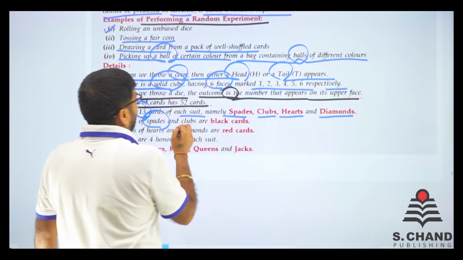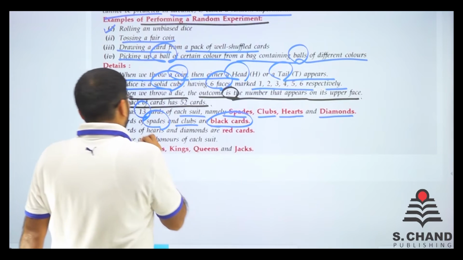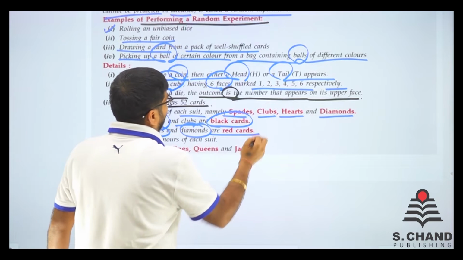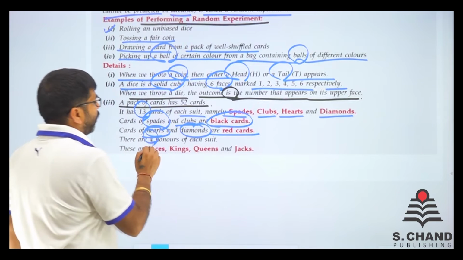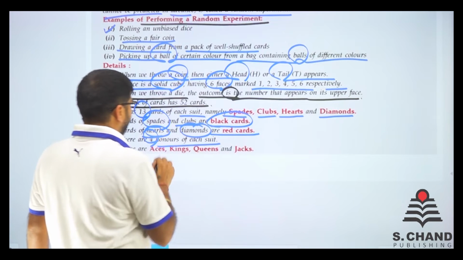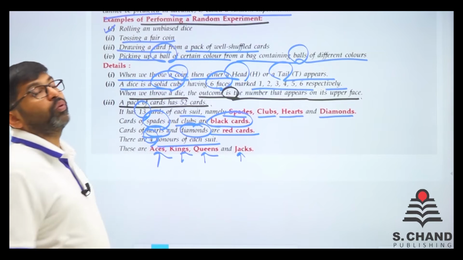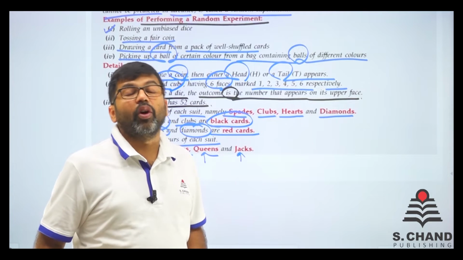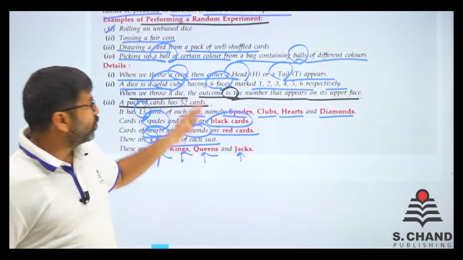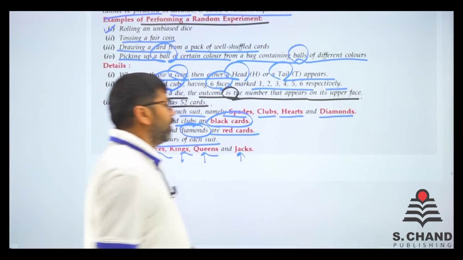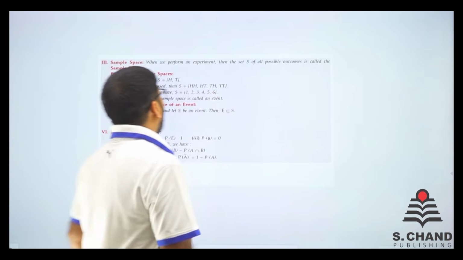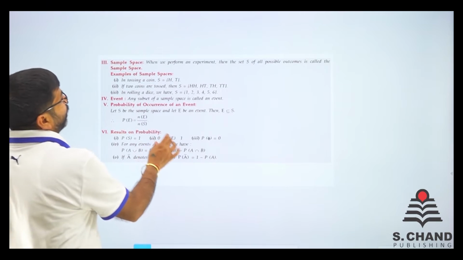Cards of spades and clubs are known as black cards. Heart, diamond are red cards. There are 4 honors of each suit: aces, kings, queens and jacks. So 4 into 4, there are 16 honors altogether. So this was a basic thing about probability. Now let us see what exactly probability is.